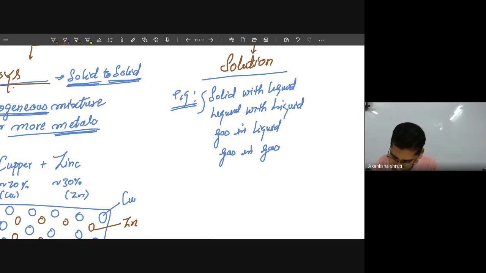So these are the possibilities. So these are the possible solutions.